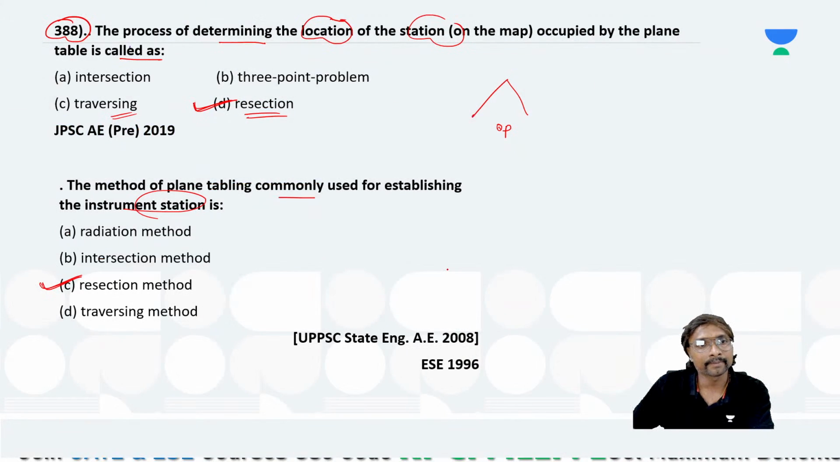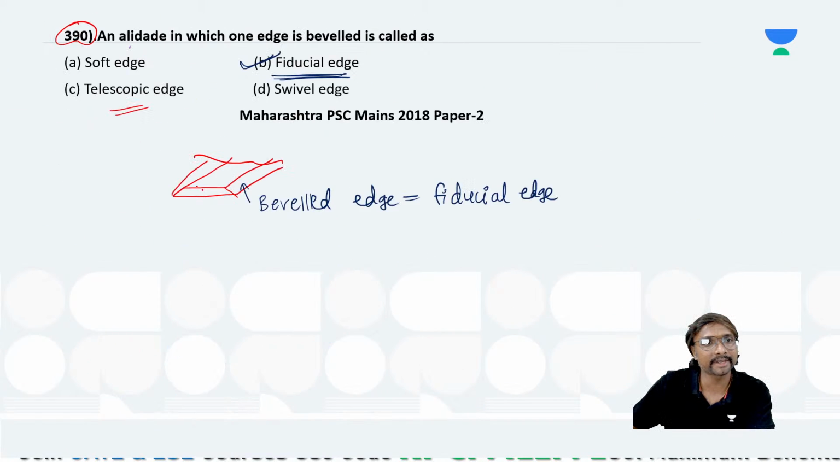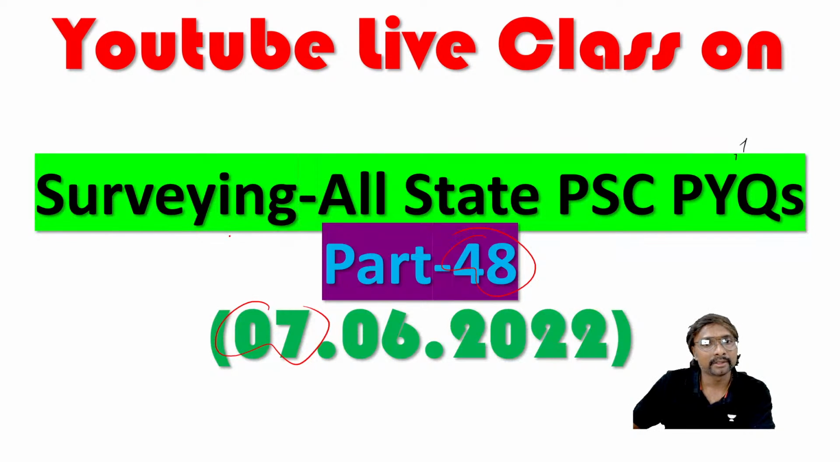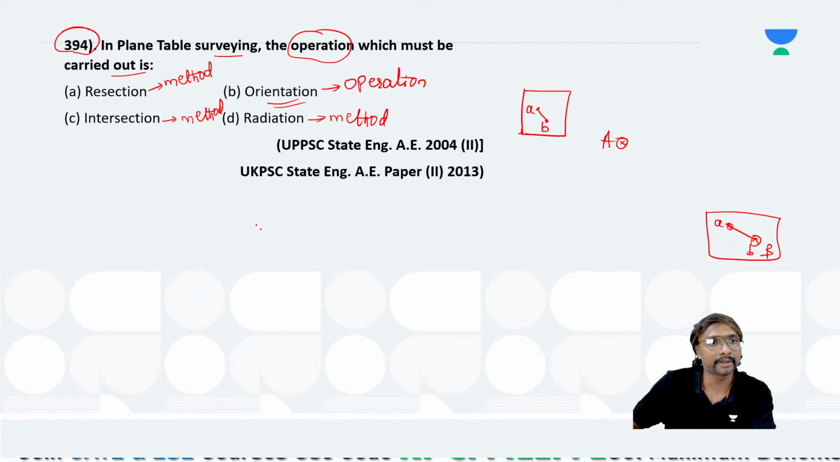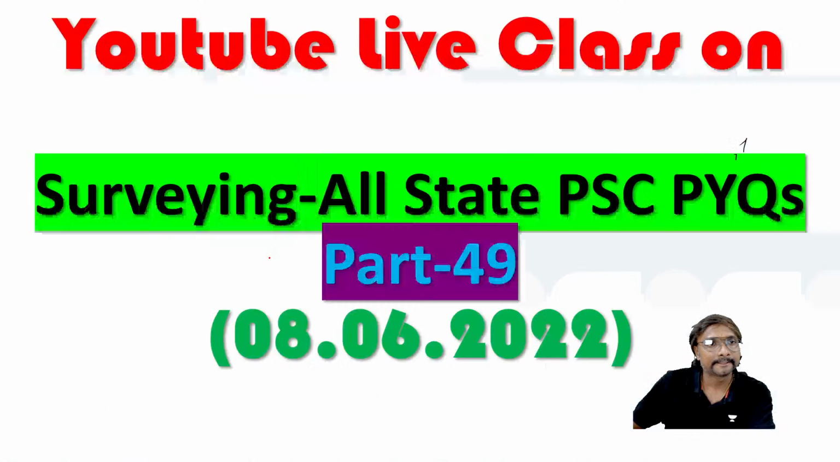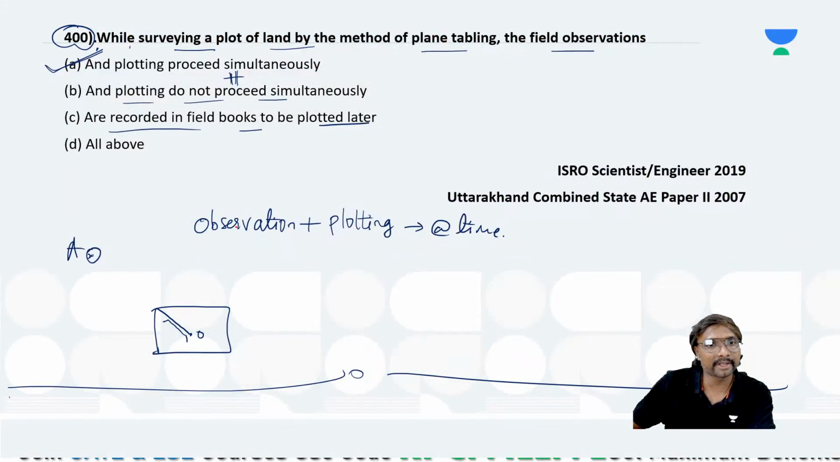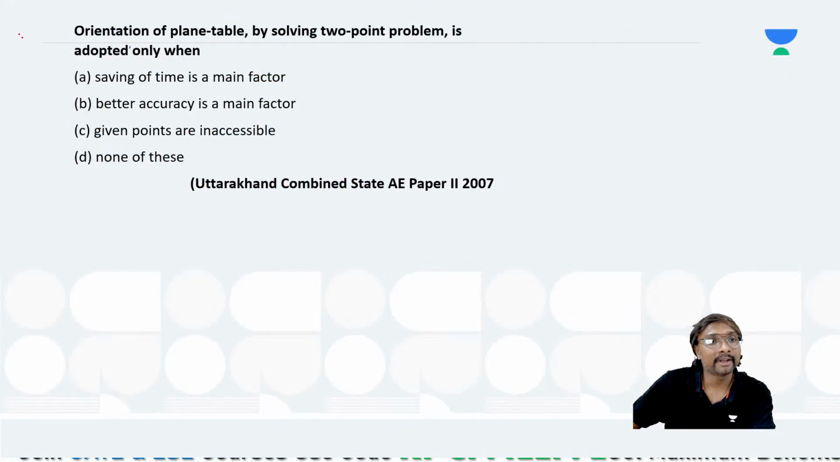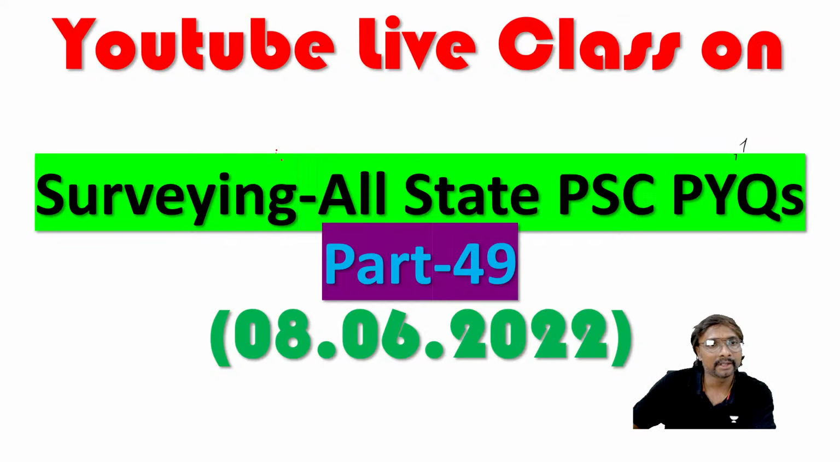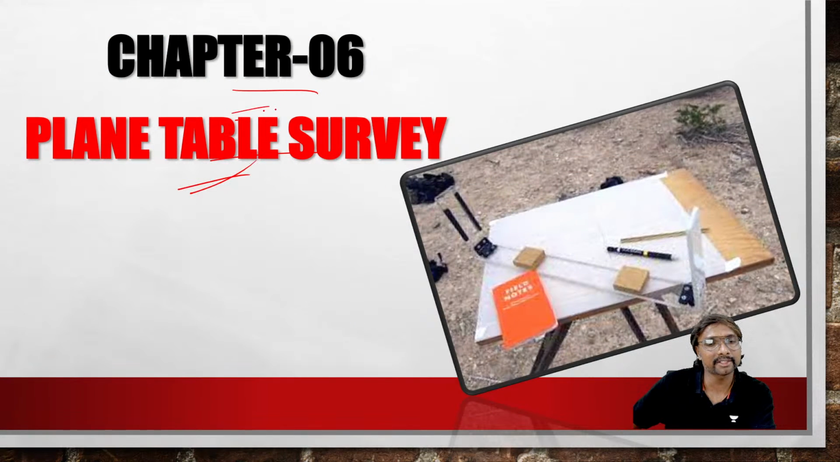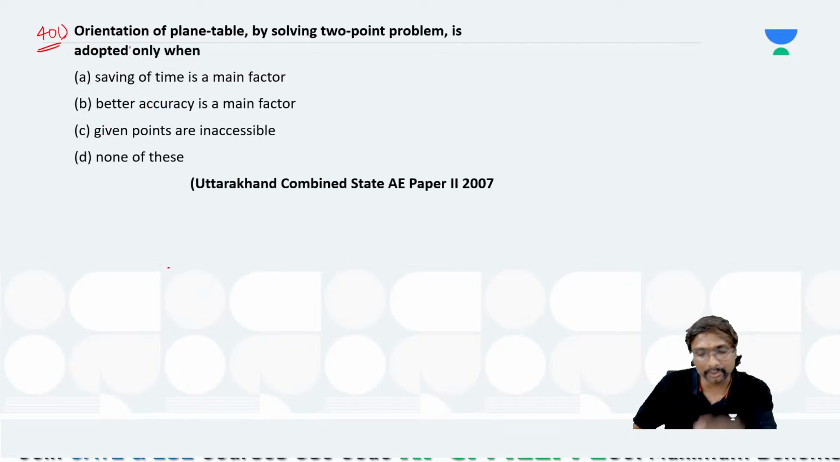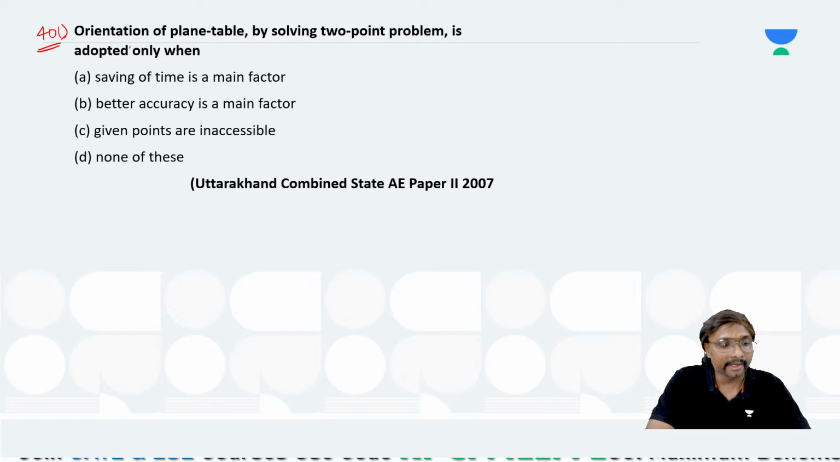Now coming to this, how many questions we have done? 389, 390, 391, 392 questions, and this 400 questions we have done. Now we will be entering into question 401. Today's class is All-State PSC PYQs part 19. Plain table survey is chapter 6.1 and question 401. Everyone, select the answer.